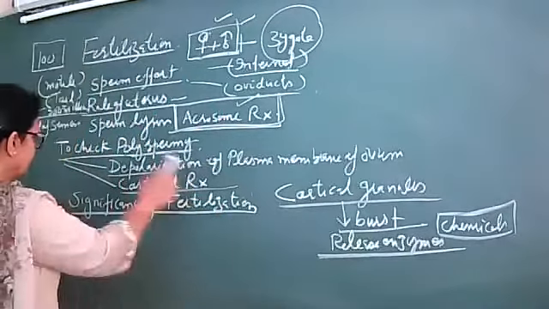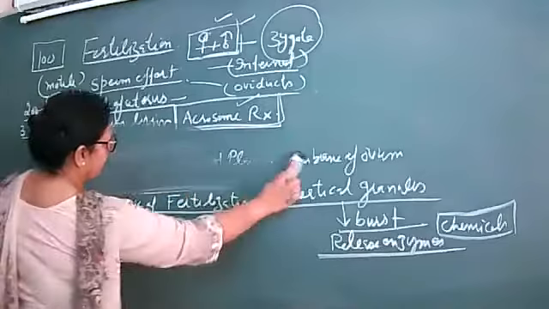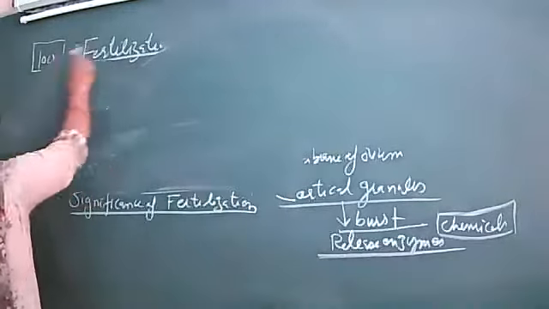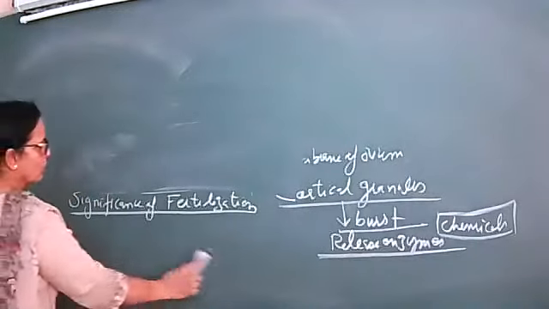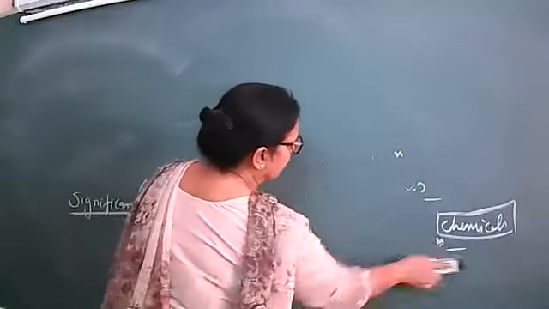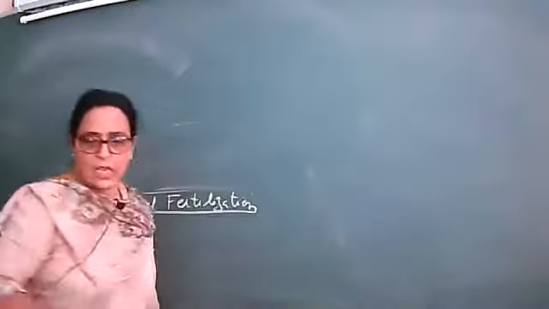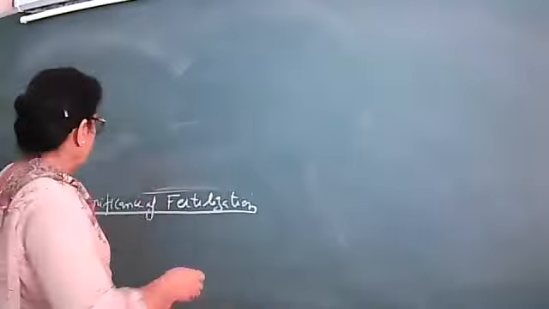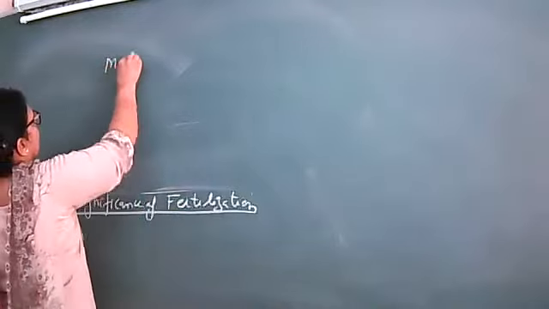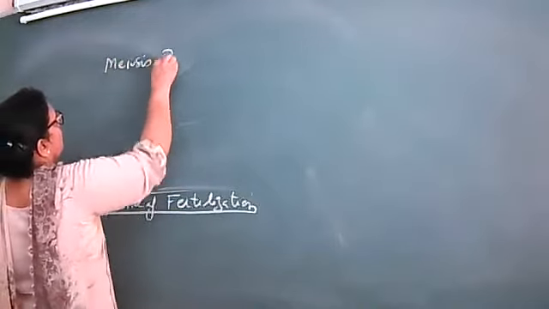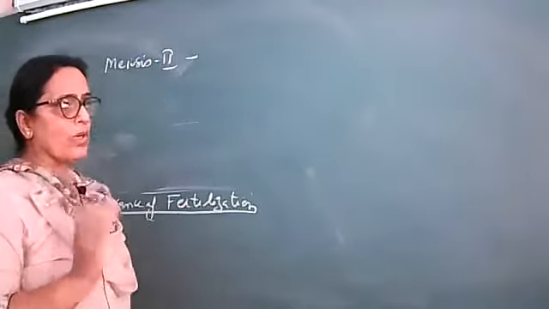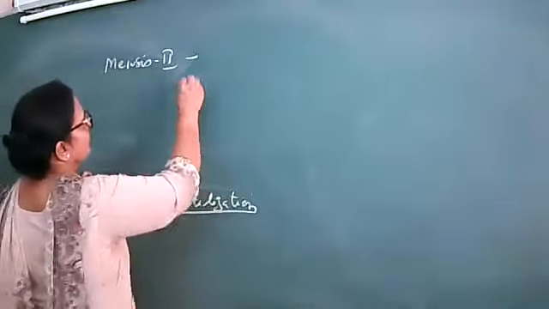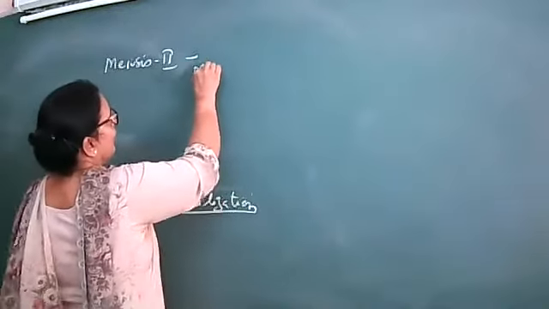Now next, when fertilization takes place, in detail we'll see what happens after fertilization, but what is the outcome of this fertilization? What is the significance of fertilization? Already I told you that the ovum is released in the meiosis 2 stage. At what stage is that arrested? Metaphase 2.